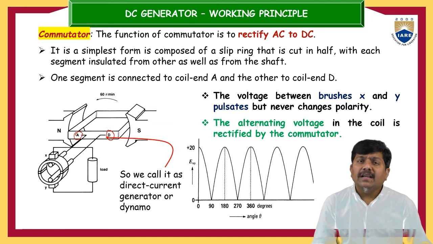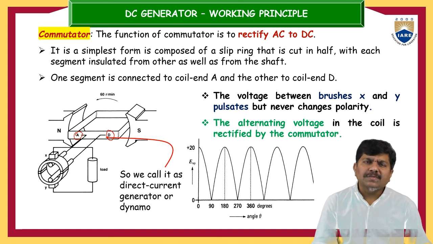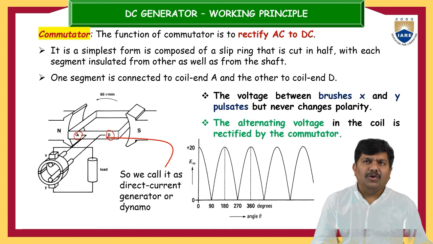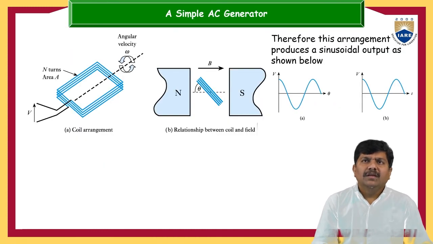Now this DC generator will be completed only along with the slip rings. Suppose in the absence of slip ring, of course it is a DC generator, but it will not provide the DC electrical voltage. It will provide AC electrical voltage. But if it is a DC generator, the major part is a commutator. What is this commutator? Commutator is nothing but a slip ring. So without this slip ring, even though it is a DC generator, it will give the AC voltage. This is a very, very important point.